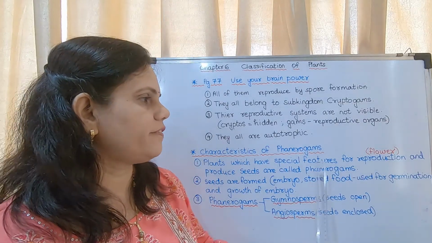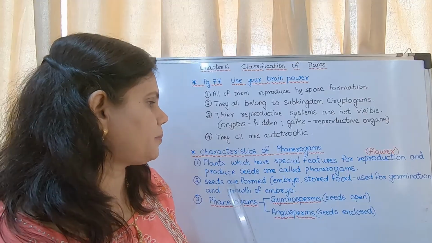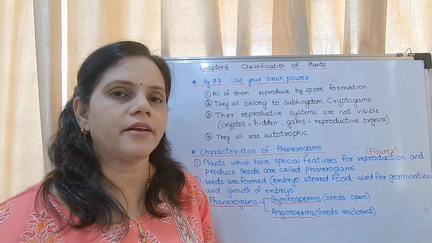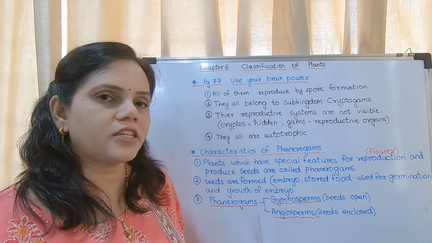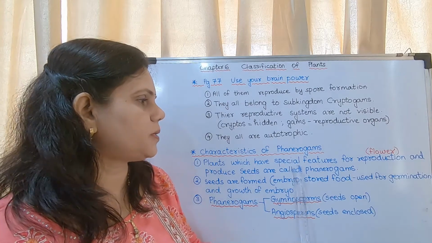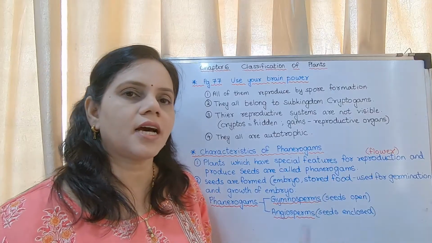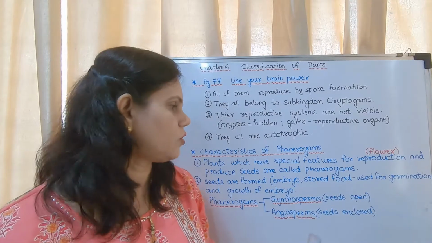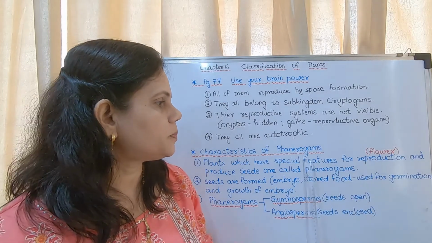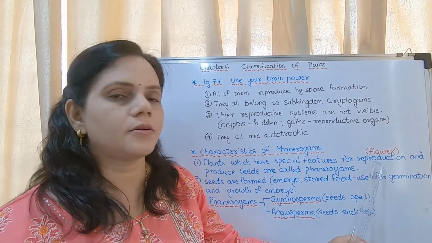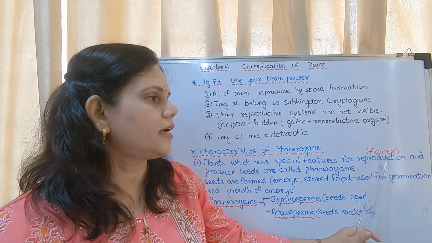Plants which have special features for reproduction and produce seeds are called as phanerogams. So what are phanerogams? They are plants which have special features for reproduction and produce seeds. Okay, now the special features, what is the organ of reproduction? It is the flower.